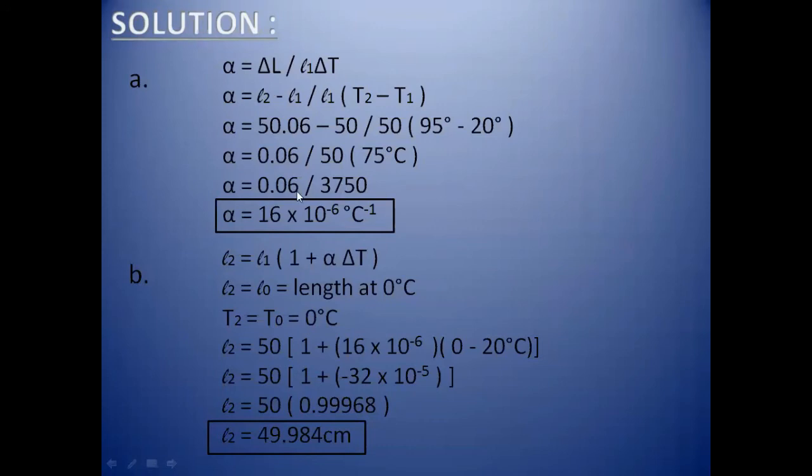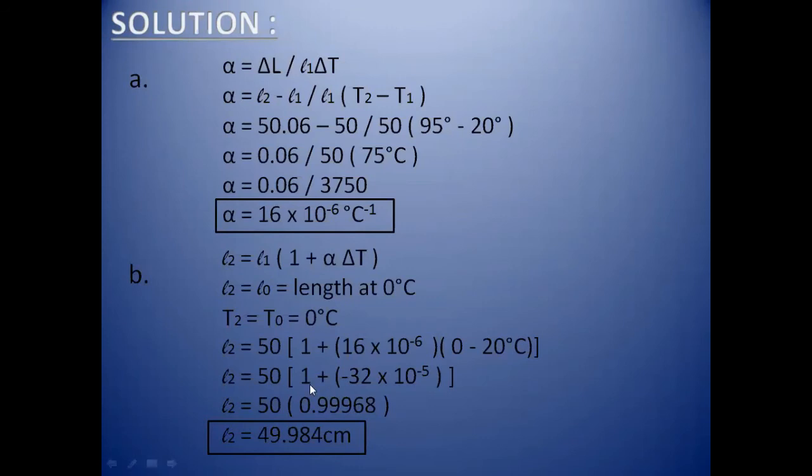So now when we divide these two values, the answer is 16 into 10 raised to power minus 6 per degree centigrade. So here is the value of the coefficient of linear expansion. And as I told you, in SI units, its unit is per Kelvin or per degree centigrade.